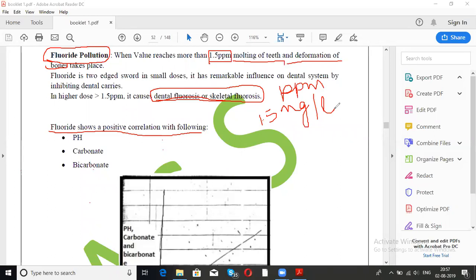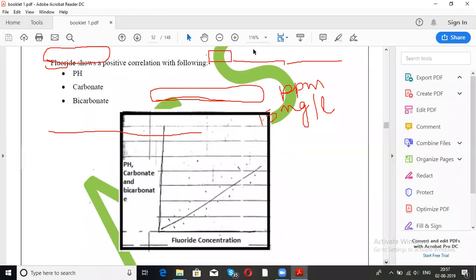This is your ppm. Now, fluoride shows positive correlation with the following. Positive correlation means the concentration will rise with increase. What is positive correlation? Directly proportional in a manner.